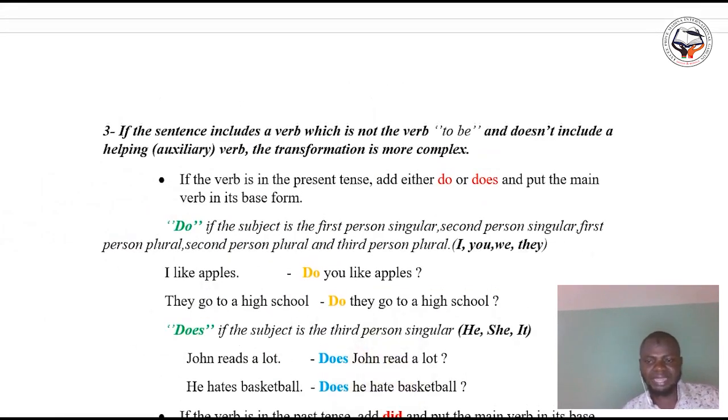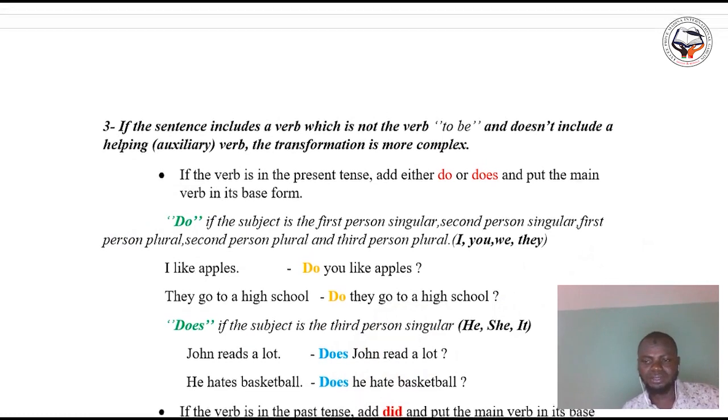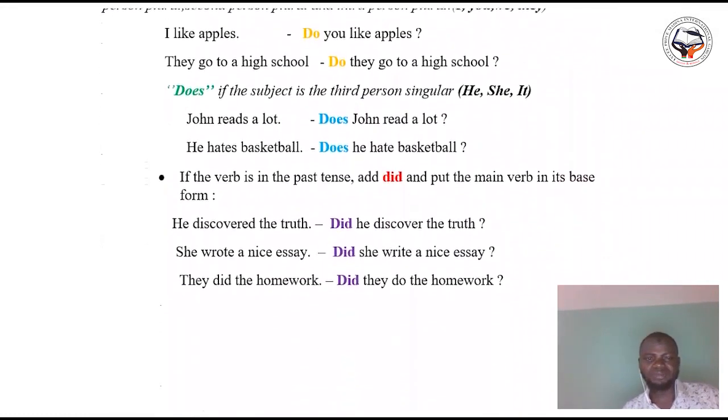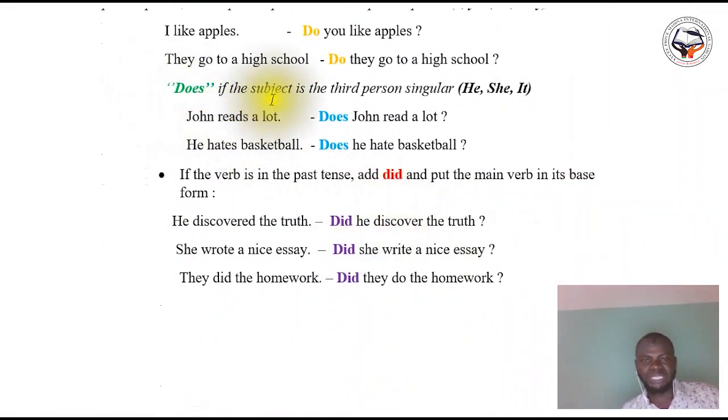Now let's see does. How to use does. Does is used if the subject is the third person singular, that is he, she, or it. Example, John waits a lot.